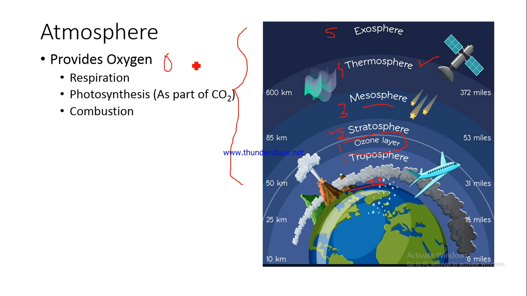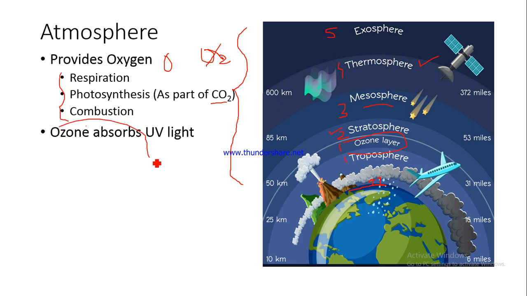So photosynthesis process also cannot take place without oxygen, and here we are talking about the oxygen element, not O2. We are talking about O, and this is oxygen, the molecule. We are not talking about this. So this oxygen actually is a part of this carbon dioxide molecule. Again, oxygen is also required for combustion. So if you want to heat up something, if you want to burn something, you cannot burn it in the absence of oxygen. So the atmosphere provides us oxygen for all these purposes.